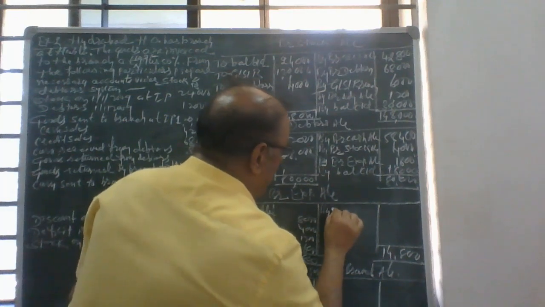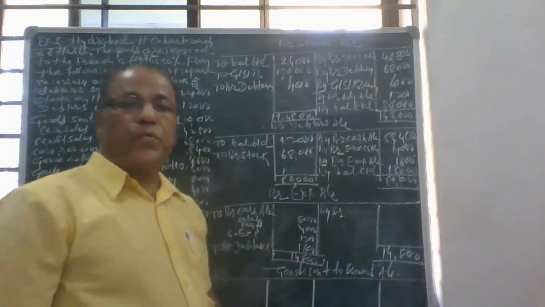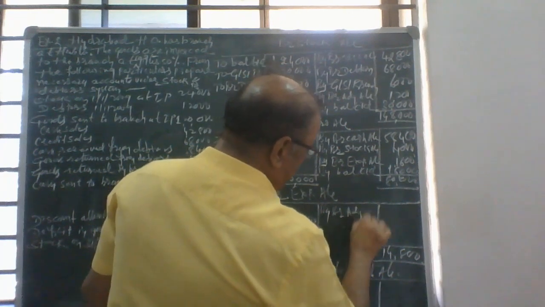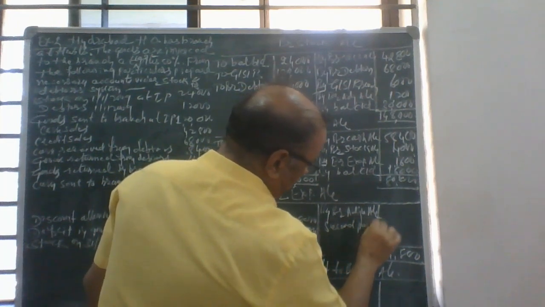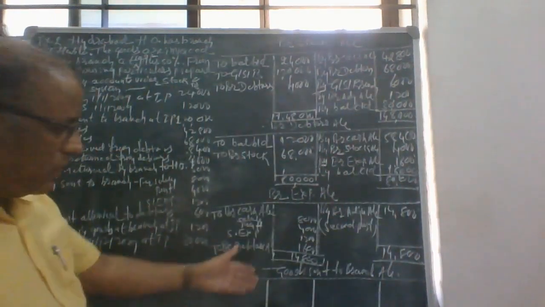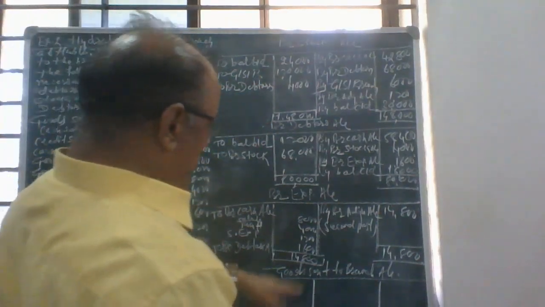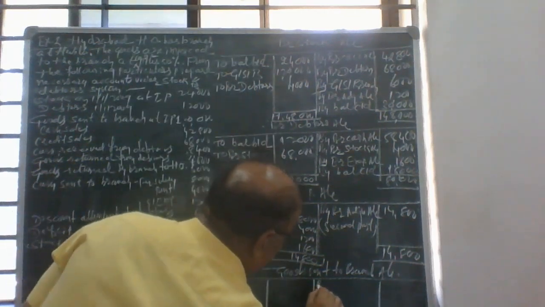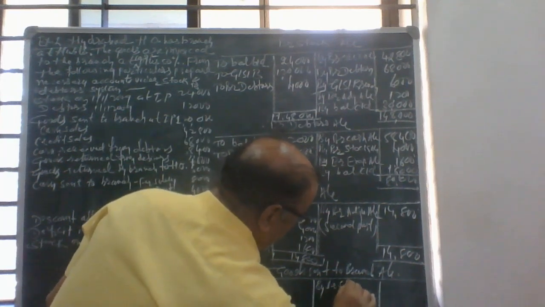By branch, so the branch expenses account is closed by transferring the balance, 14,800, to the branch adjustment account, second part. So this account is also closed. So the first entry: goods sent to branch account debited to branch stock account, goods sent to branch account credited by branch stock account